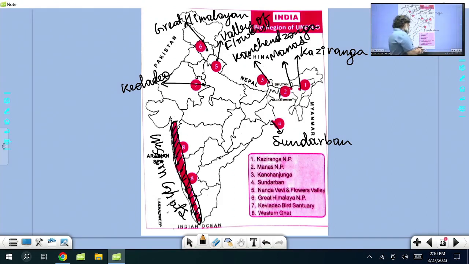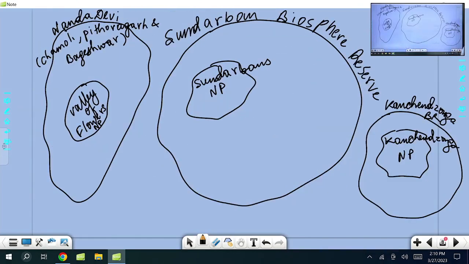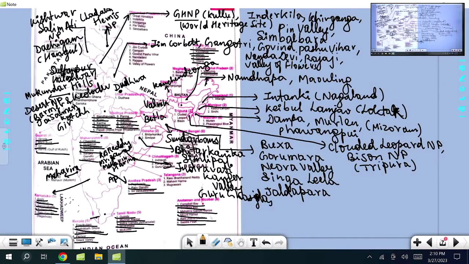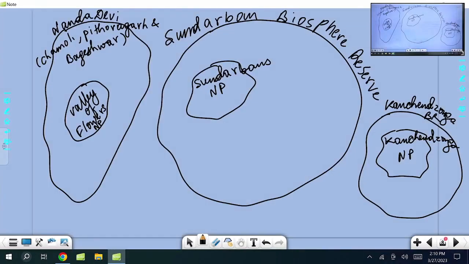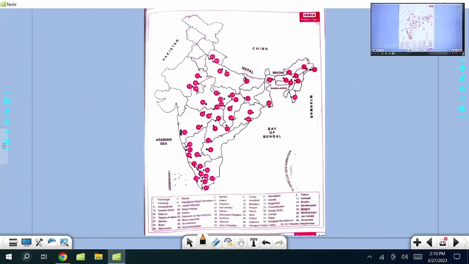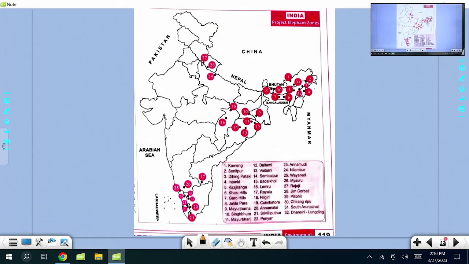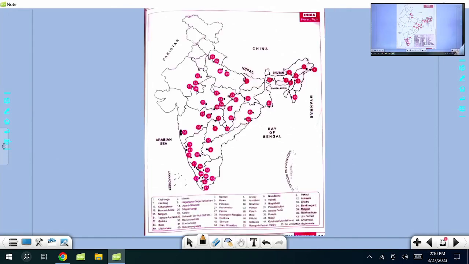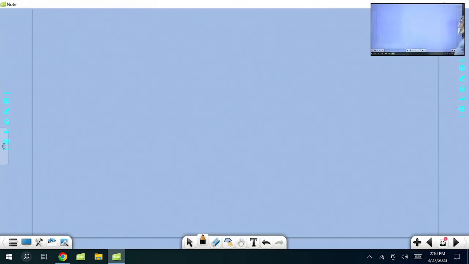Now if you see here, I have gone through this one, natural importance and all this I have mentioned here. This is the national park. Now I'm coming to the next one, Project Tiger and Project Elephant. Okay? So before I go to Project Tiger and Project Elephant, let me just mention this one.